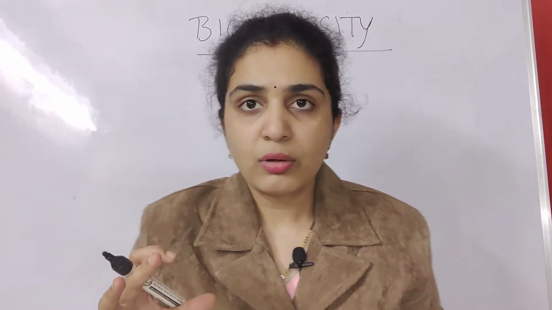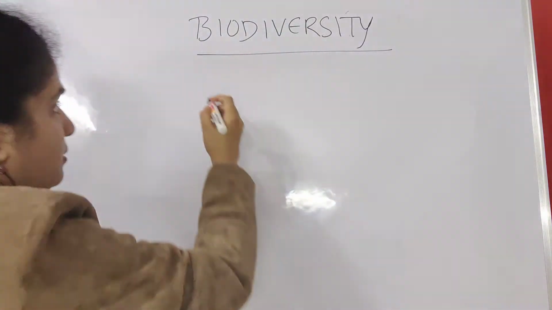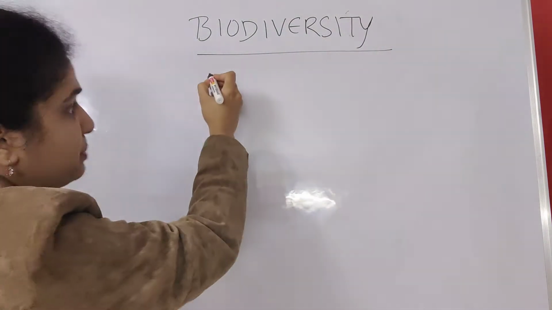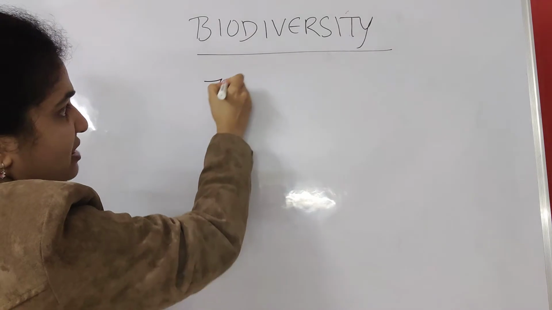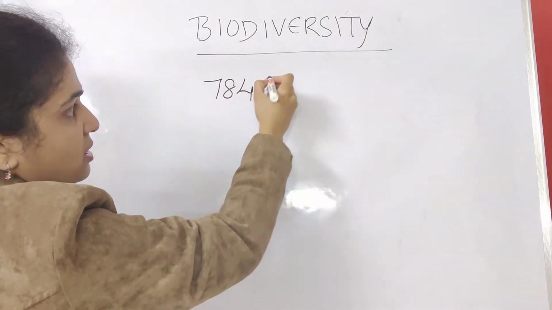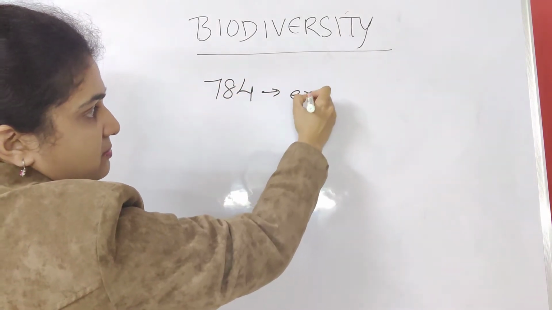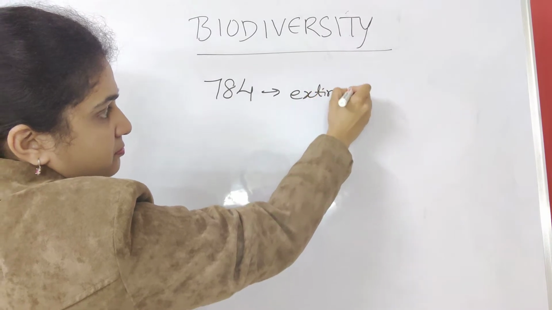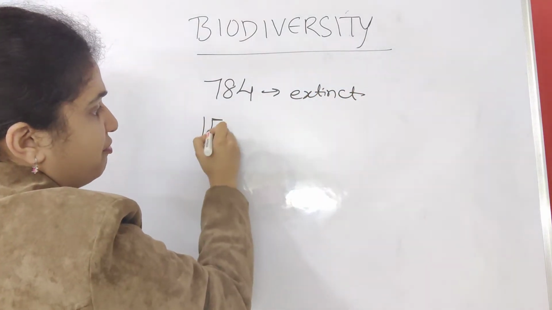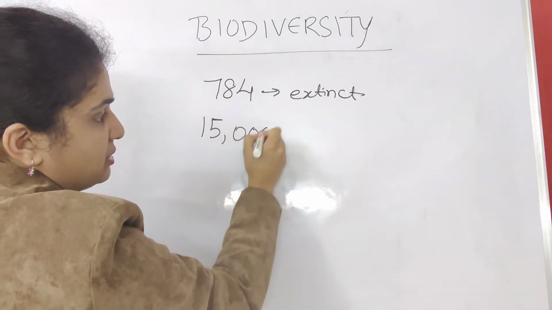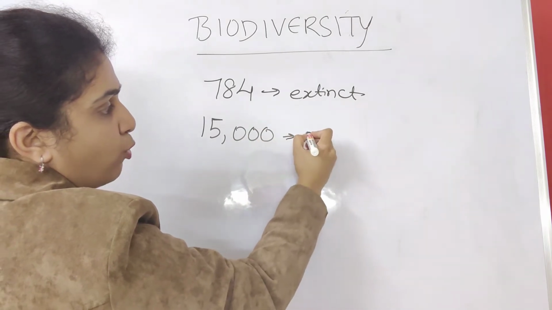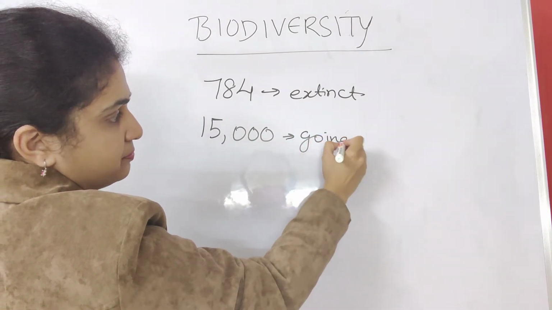In the loss of biodiversity, we started with how many species are totally extinct. In the total number of species, about 784 species are already extinct. About 15,000 species are going to get extinct.